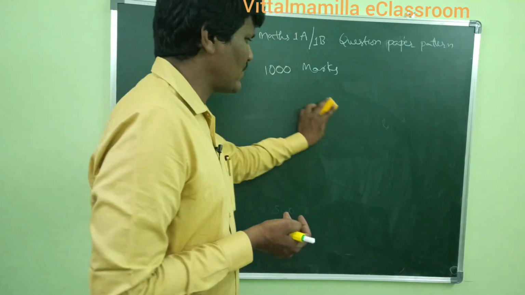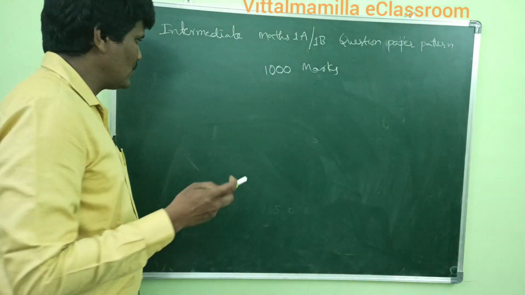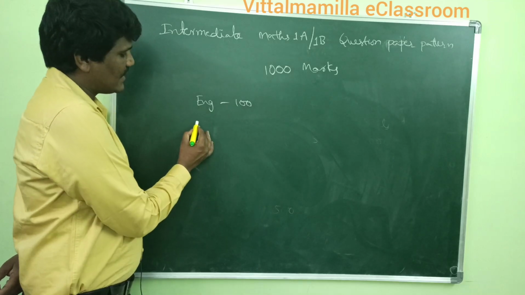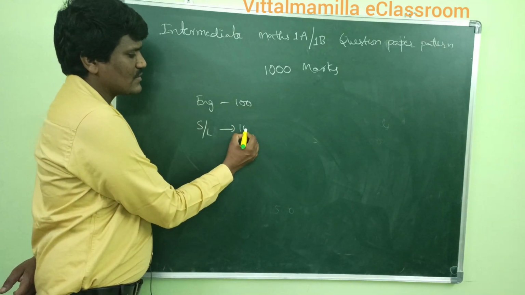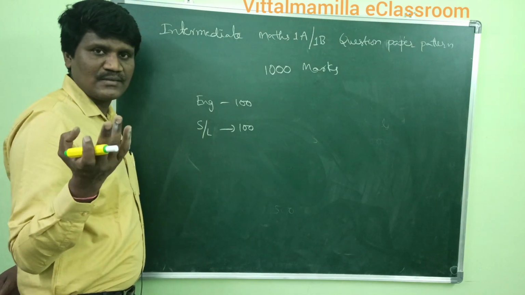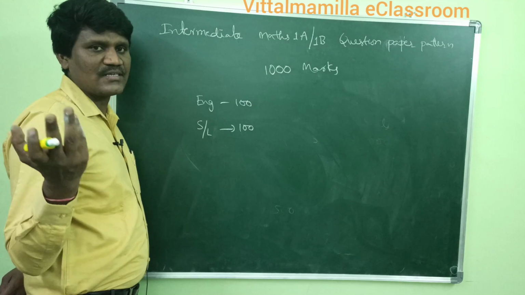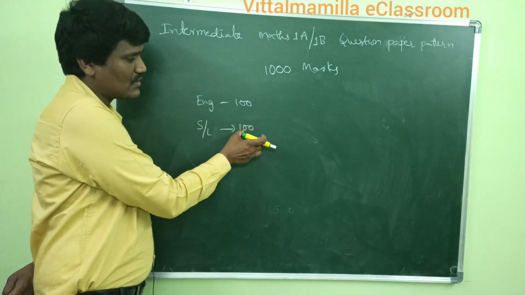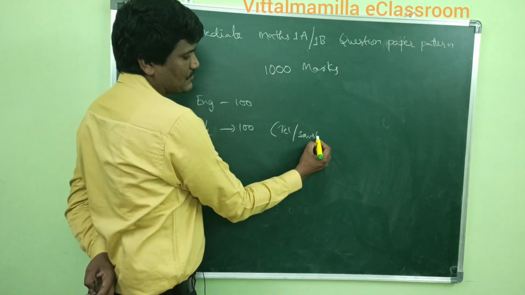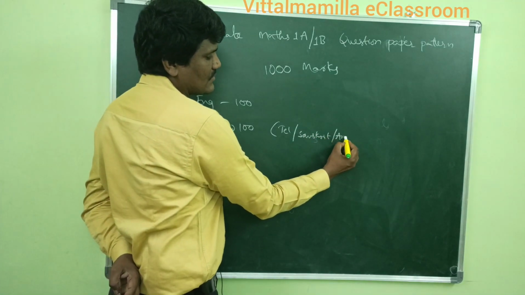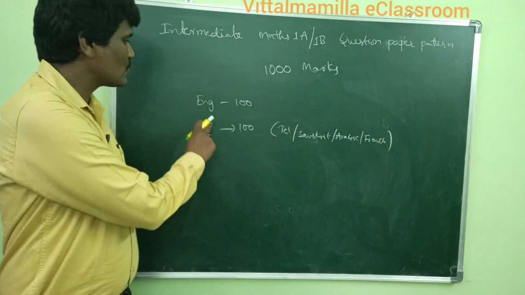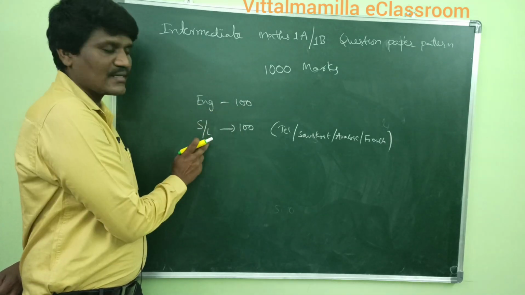Now let us see how the 470 marks are divided in the first year. You will have English 100 marks and second language 100 marks. Second language is nothing but Telugu, Sanskrit, Arabic, French, like this. These are all called second language. So English is common, 100 marks, and second language 100.